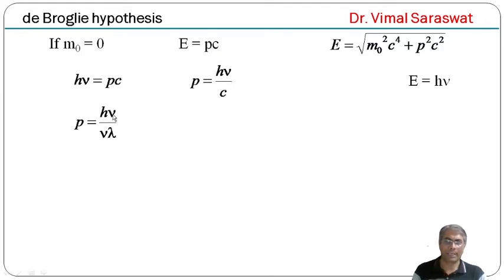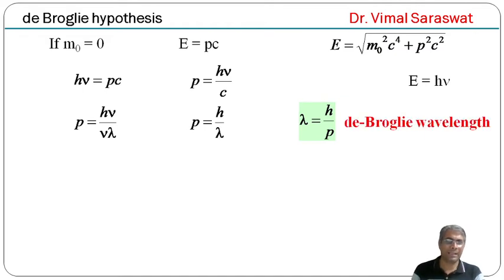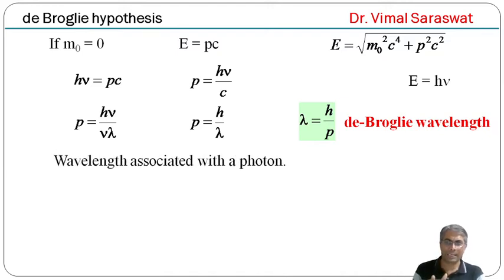Nu and nu will be cancelled out, so p equal to h by lambda. See here, p is the momentum of the particle and lambda is the wavelength. So p shows the particle nature and lambda shows the wave nature, or lambda equal to h by p, and it is known as the de Broglie wavelength. So according to de Broglie, lambda equal to h upon p, and it represents the wavelength associated with a photon.